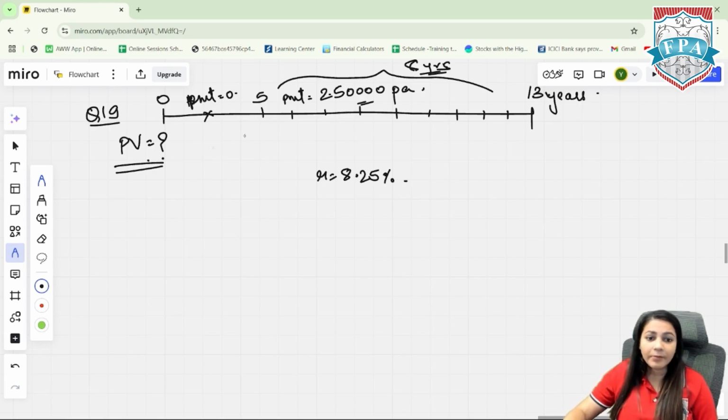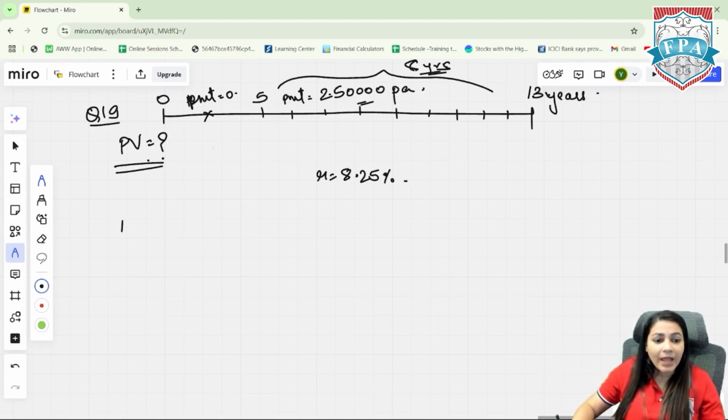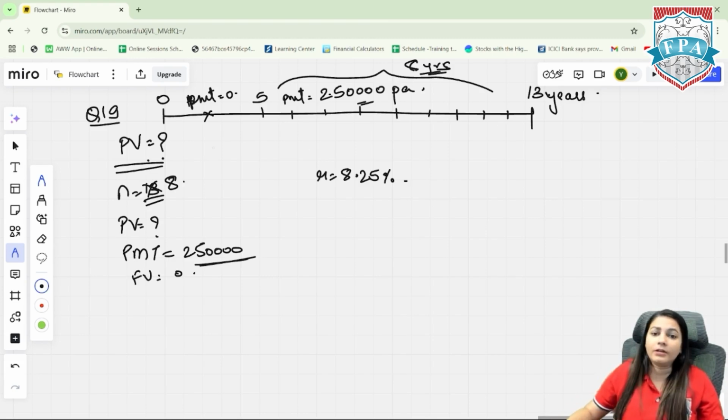But here there is no PMT. That means I cannot take the entire 13-year period and calculate PV. I cannot do this, taking N as 13 and PMT as 2,50,000, future value of course 0. I cannot do that. Why? Because this PMT is not for 13 years. It is only for 8 years. That is 5 to 13.